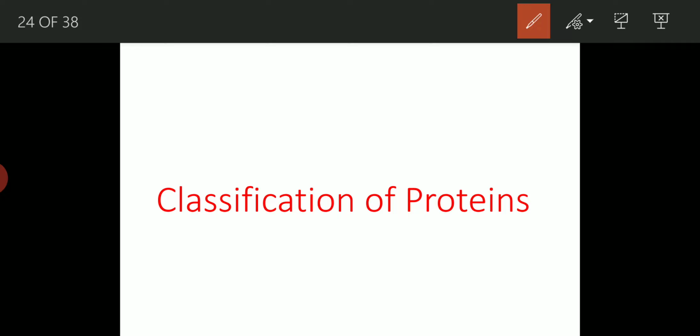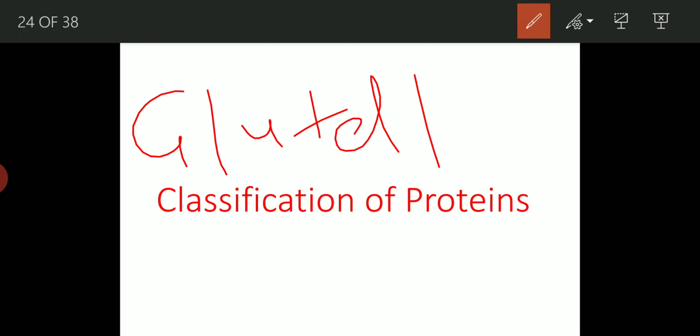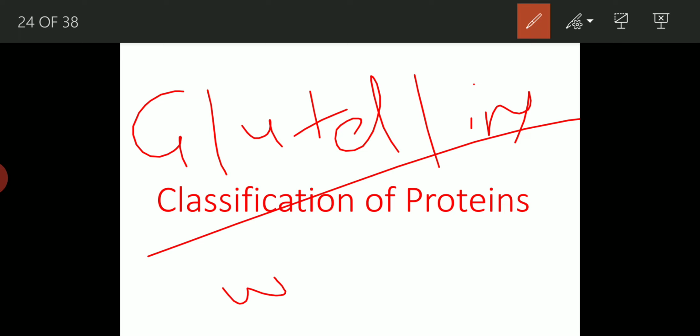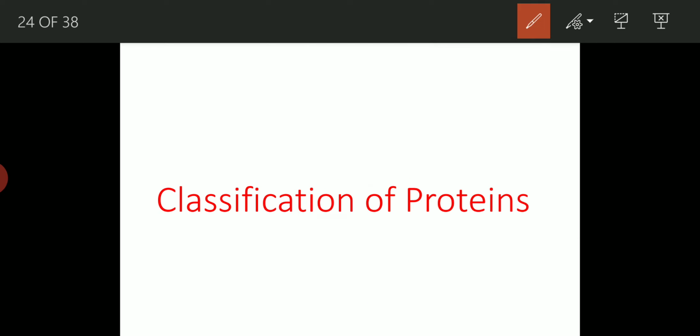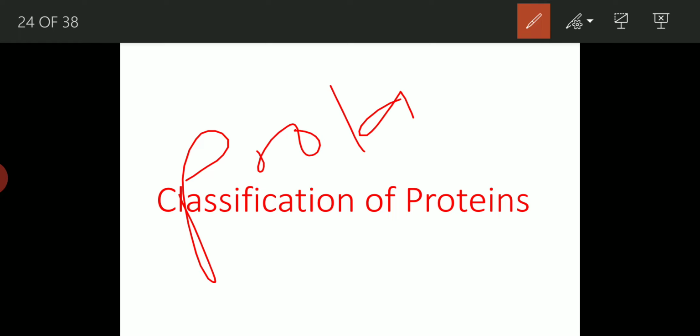Then glutelins. So glutelins are soluble in dilute acids and alkalis, coagulated by heat. Example is glutelin of wheat. Then prolamines, they are soluble in 70 to 80% ethanol.